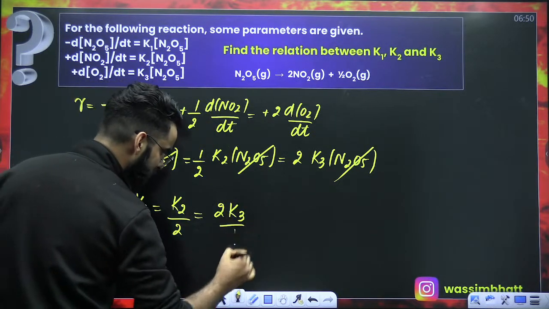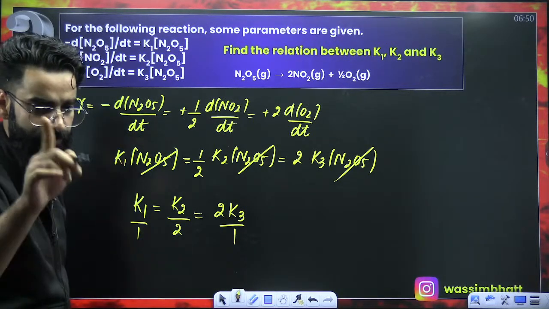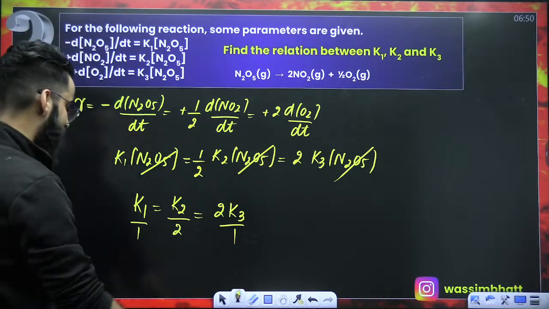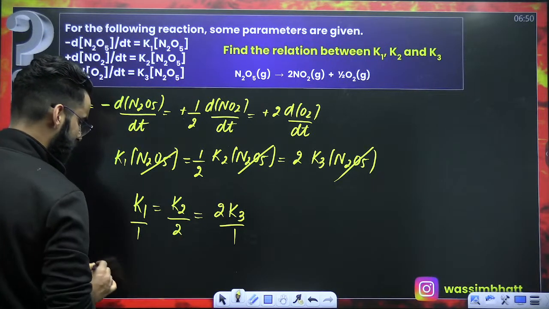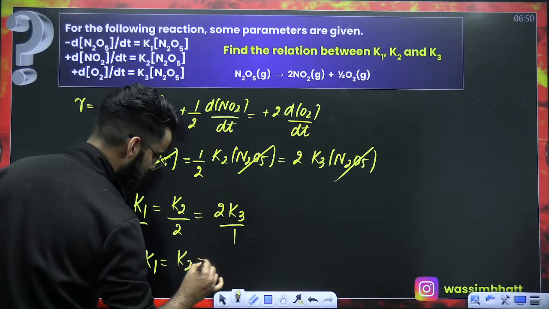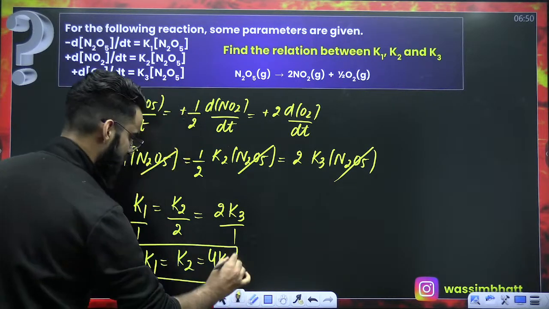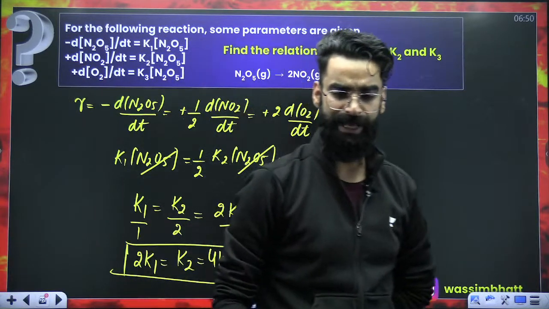Now look at the denominators. 1, 2, 1. The LCM of the denominators will be 2. So multiply throughout with the LCM. So this will be 2 times K1. This will be K2. This will be 4 times K3. Right? This is the relationship between K1, K2 and K3 which you were supposed to calculate.